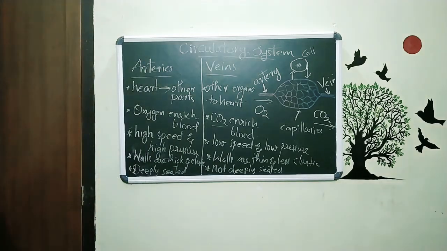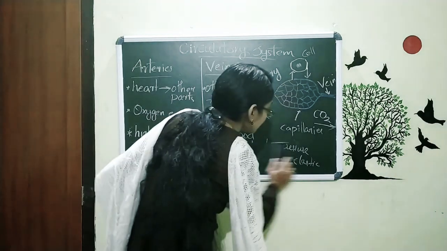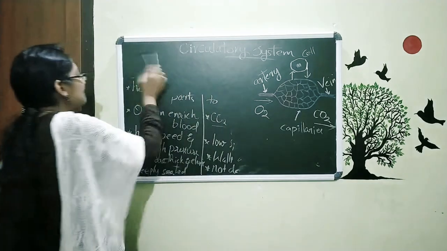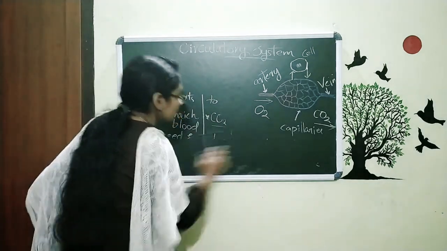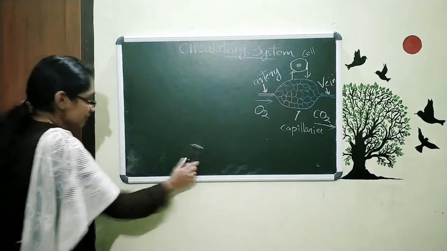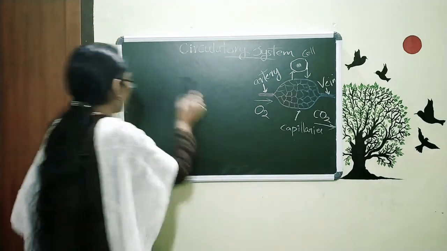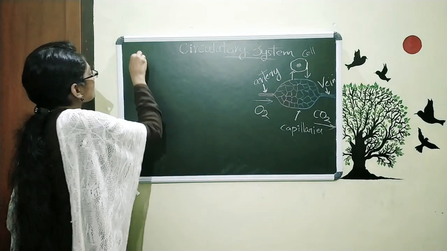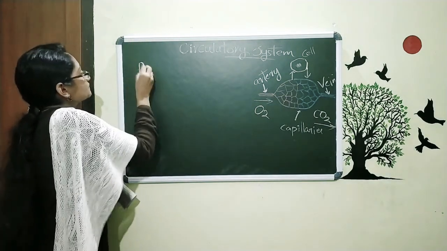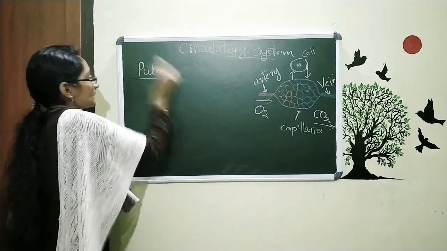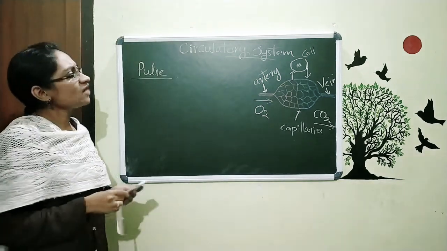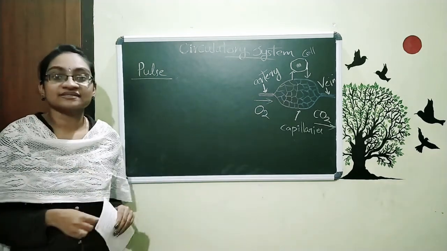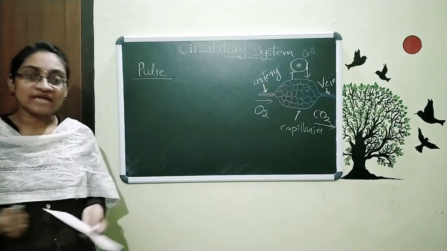Now I am going to give you a small activity and you have to do it for your next science class. You have to measure the pulse of your body and of the members of your family. Now the question is how we measure the pulse of a person without any other devices. We can simply measure it using our hand itself.